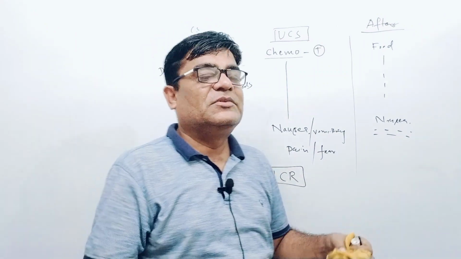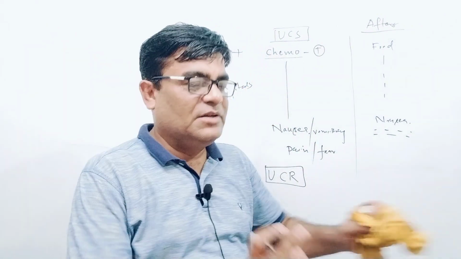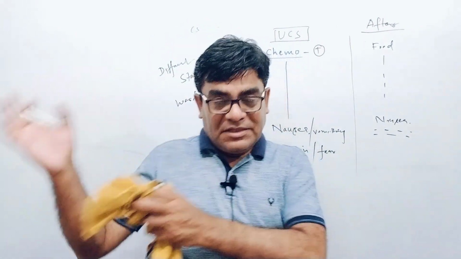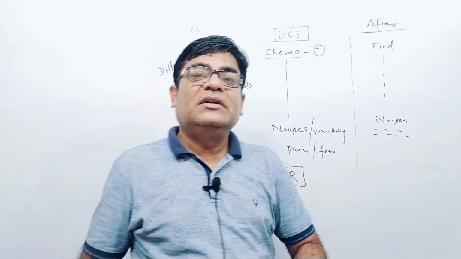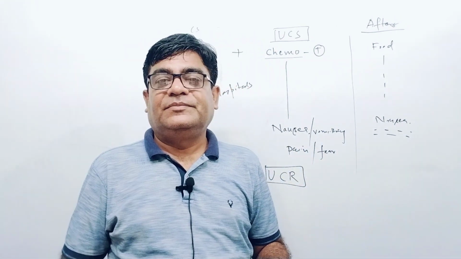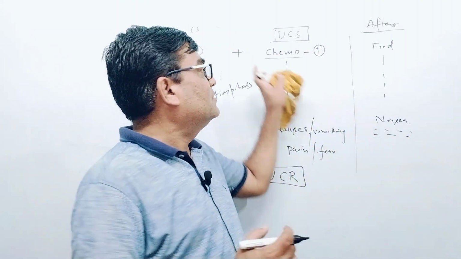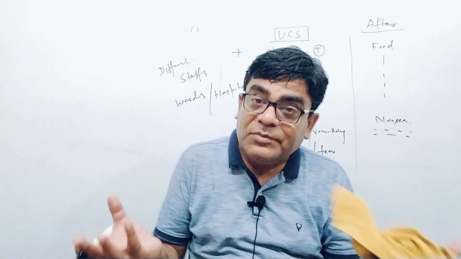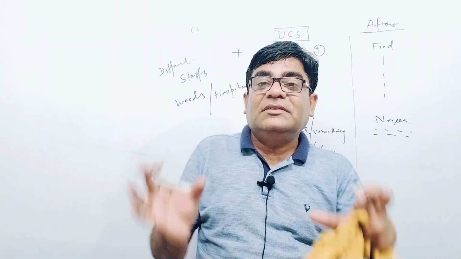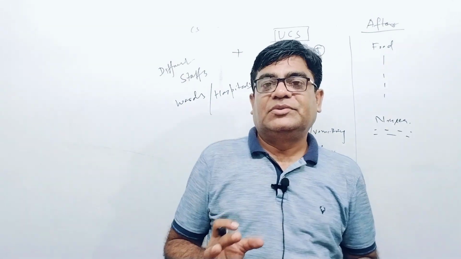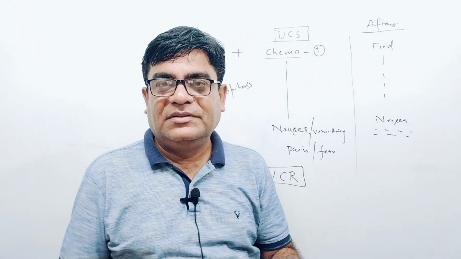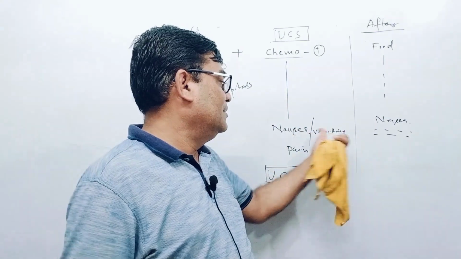First, suppose in one round this person has given chemotherapy to this person, then in the next round, the second chemotherapy staff should be different, because these connections between CS and US develop automatically. So these are the things that could be used to help the patient to get rid of these kind of